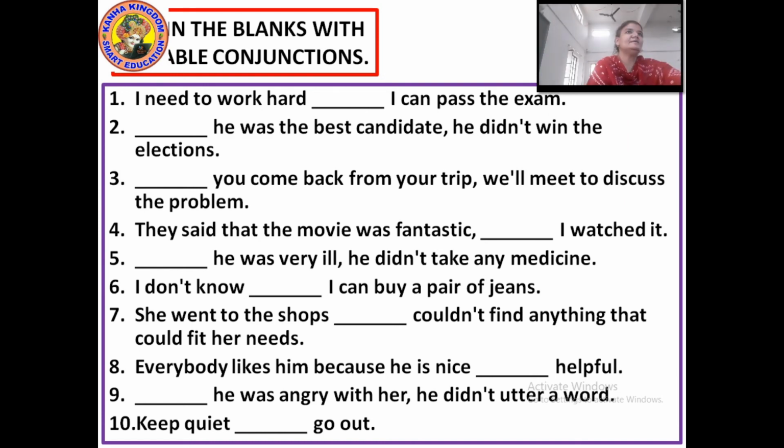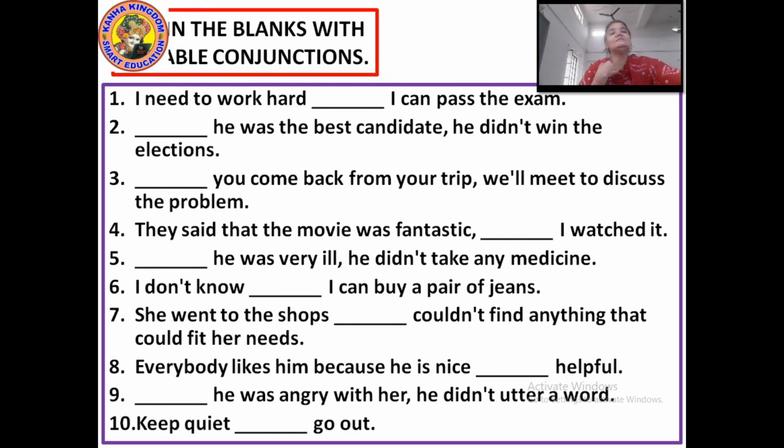Okay, next sentence. Dash, he was the best candidate. He didn't win the elections. What will be there? It would be though, T-H-O-U-G-H.